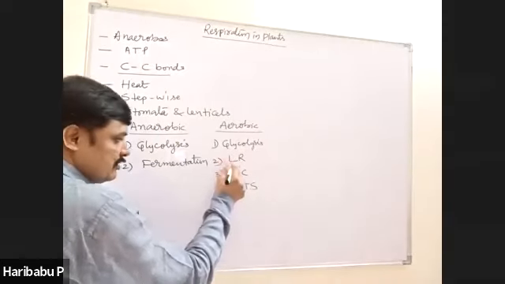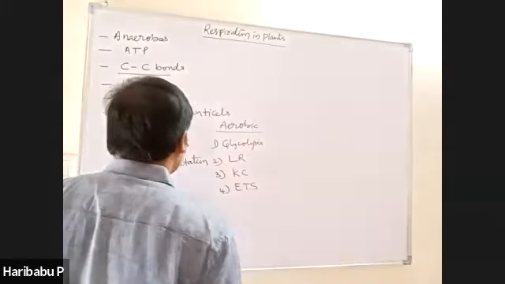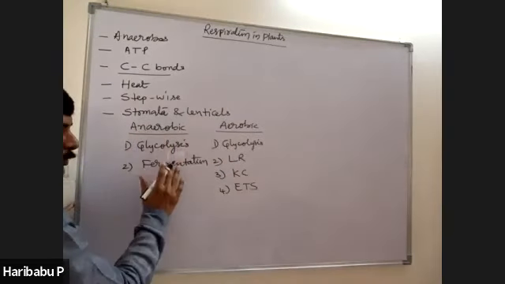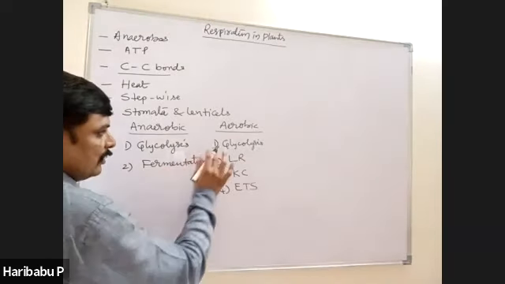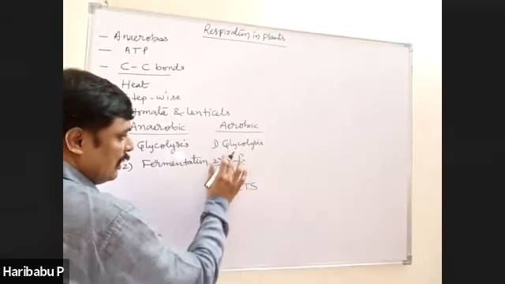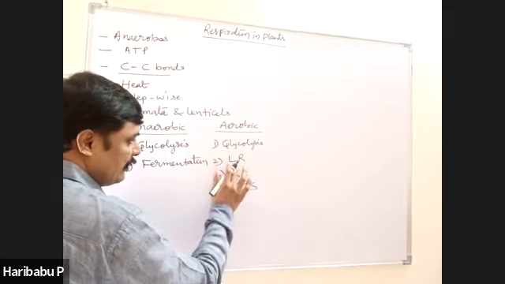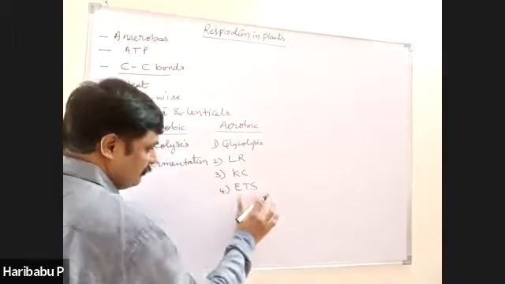Sometimes ETS is merged with the Krebs cycle and called the Krebs cycle, but clearly there are four. Number of steps in anaerobic respiration, two: glycolysis, fermentation. Number of steps in aerobic respiration, four: glycolysis, link reaction, Krebs cycle, and electron transport system.